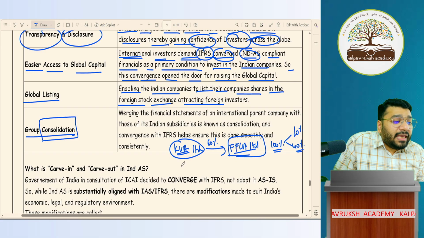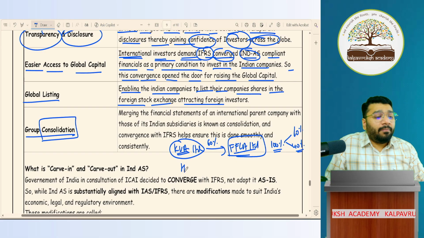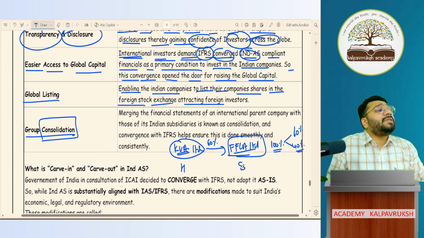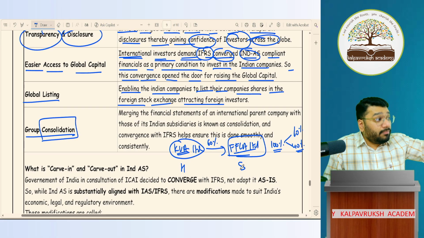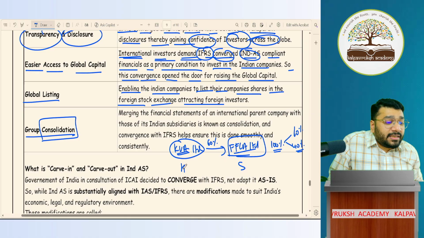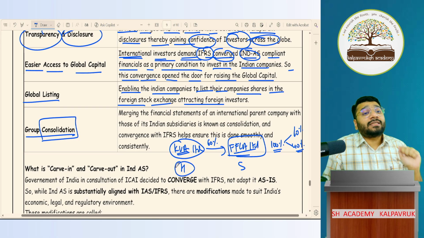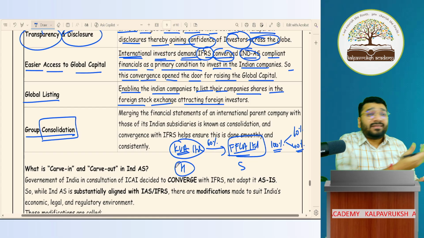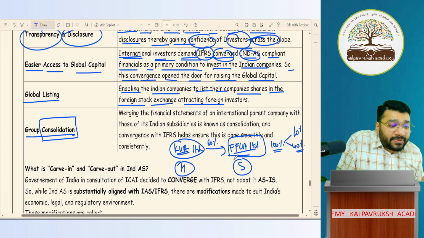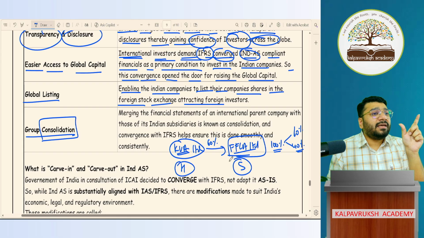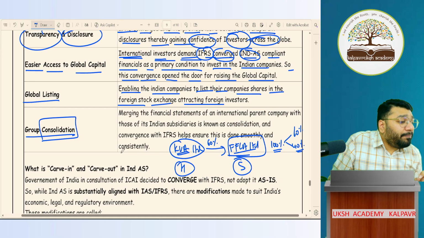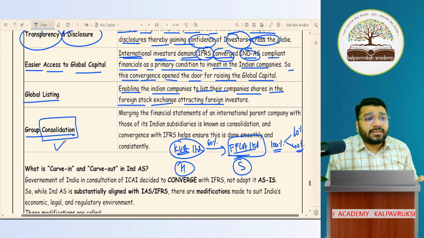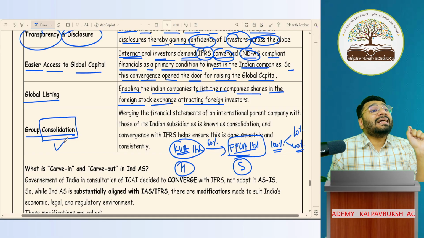By this virtue, KVA will be called the holding company, and FFL is called the subsidiary company. So when any company is investing more than 50% in the capital of another company, then the company that is investing is called the holding company, and the company which is receiving investment is called the subsidiary company. So whenever there is a relation of holding and subsidiary between any companies, it is compulsory as per our accounting standards or Ind AS to go ahead with consolidation.